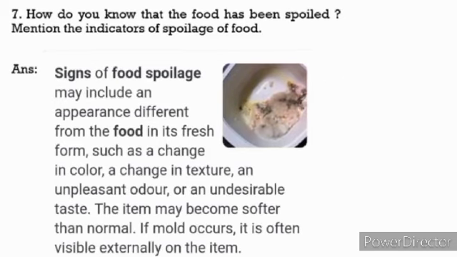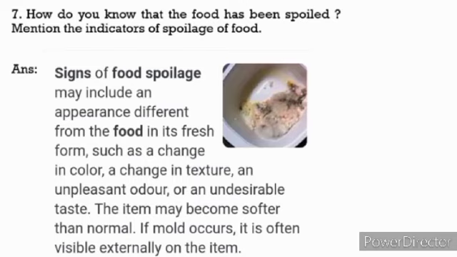Now we will write the answer that signs of food spoilage may include an appearance different from the food in its fresh form. If a food item is not looking fresh, it may be spoiled food.